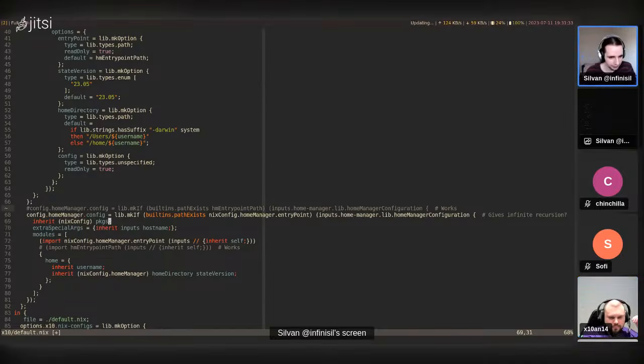I see. It requires you to specify packages, some extra special args if you want them, and the modules need at least those variables to be valid. So this is like a minimally valid option with an added entry point plus extra special args. Yeah.